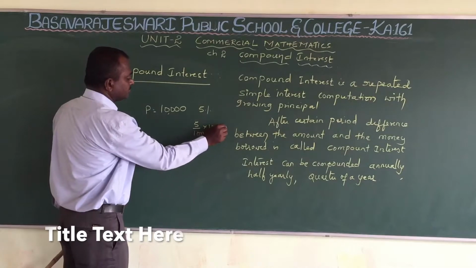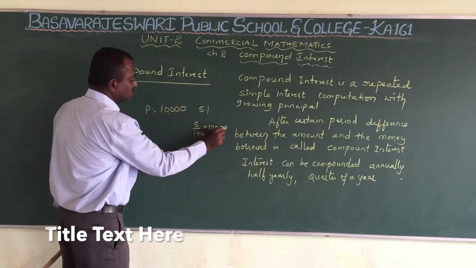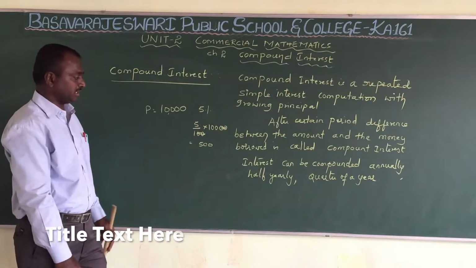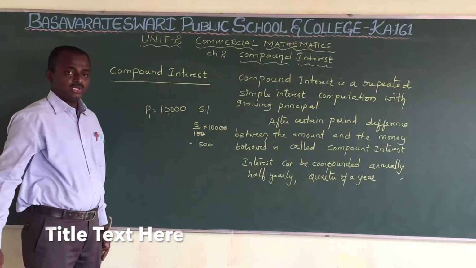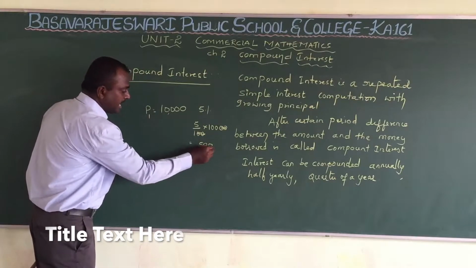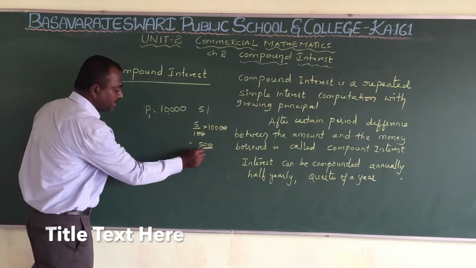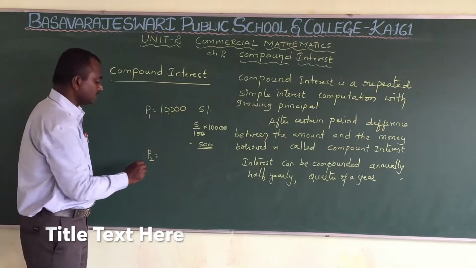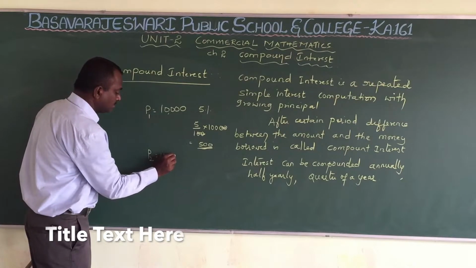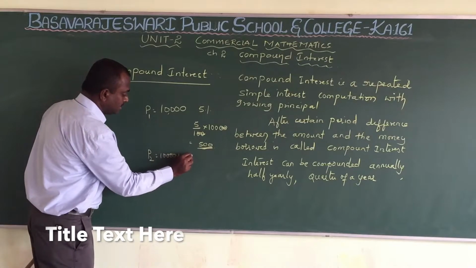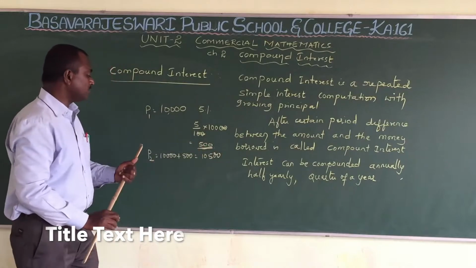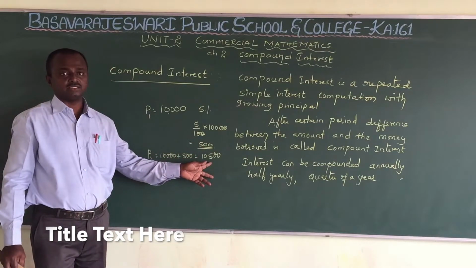Two zeros cancel. 500 rupees will be the interest for the first year, isn't it? This is P1. This interest will be added to the original principal, that is 10,000 rupees plus 500. So 10,500 will be the principal for the second year.